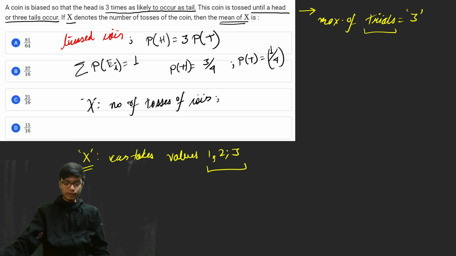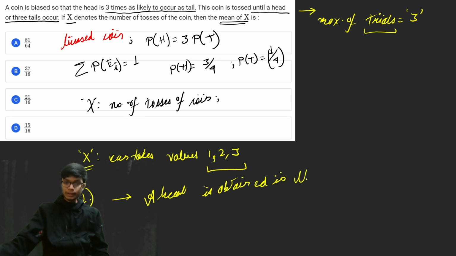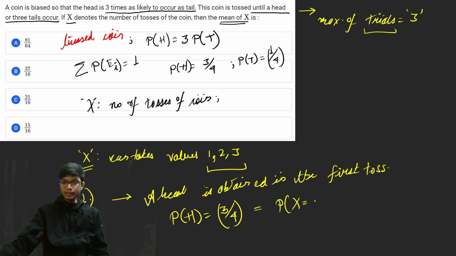Now if x has the value 1, that means the experiment is completed when a head is obtained in the first toss. This happens with probability 3 by 4, since the probability of getting a head is 3 by 4. So on the first toss you get the probability as 3 by 4, and this is the case when the random variable x is equal to 1.